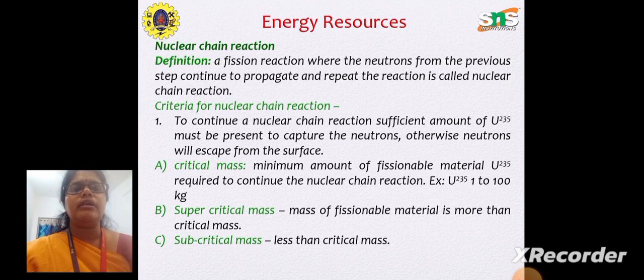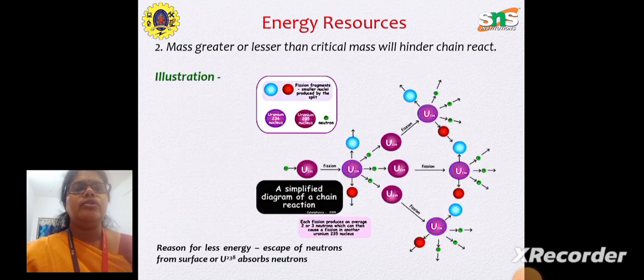Next is the supercritical mass. When the mass of the fissionable material is more than the critical mass, it is known as the supercritical mass. Subcritical mass: when the mass of the fissionable material is less than the critical mass, then it is called the subcritical mass. So a mass greater or less than the critical mass will hinder the chain reaction. We should have the mass exactly at the critical mass.